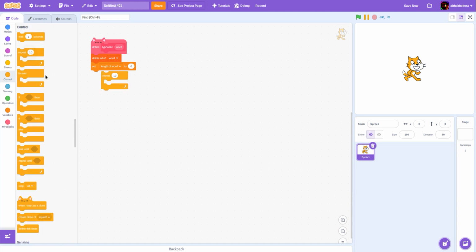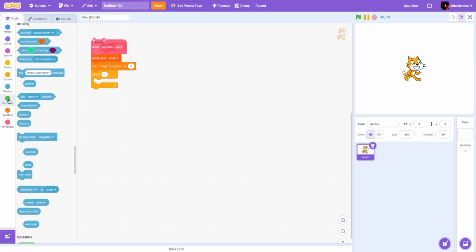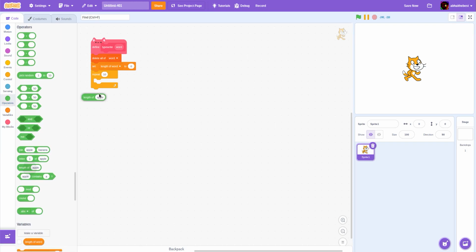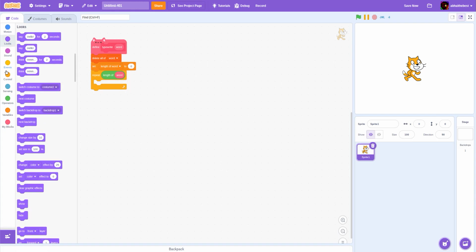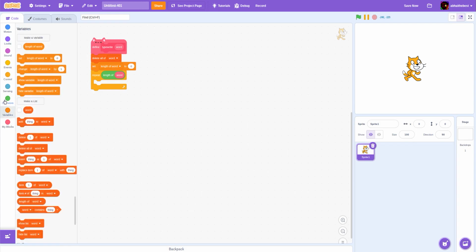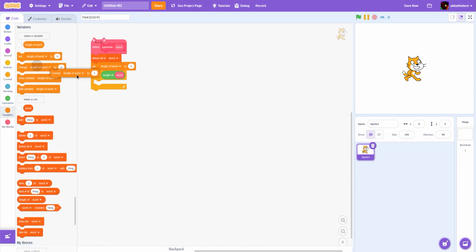Grab a repeat block, and in that block, get a length of word. This is going to make sure that it repeats for the length of the word that is going to be typed in here. So next, change length of word by 1.